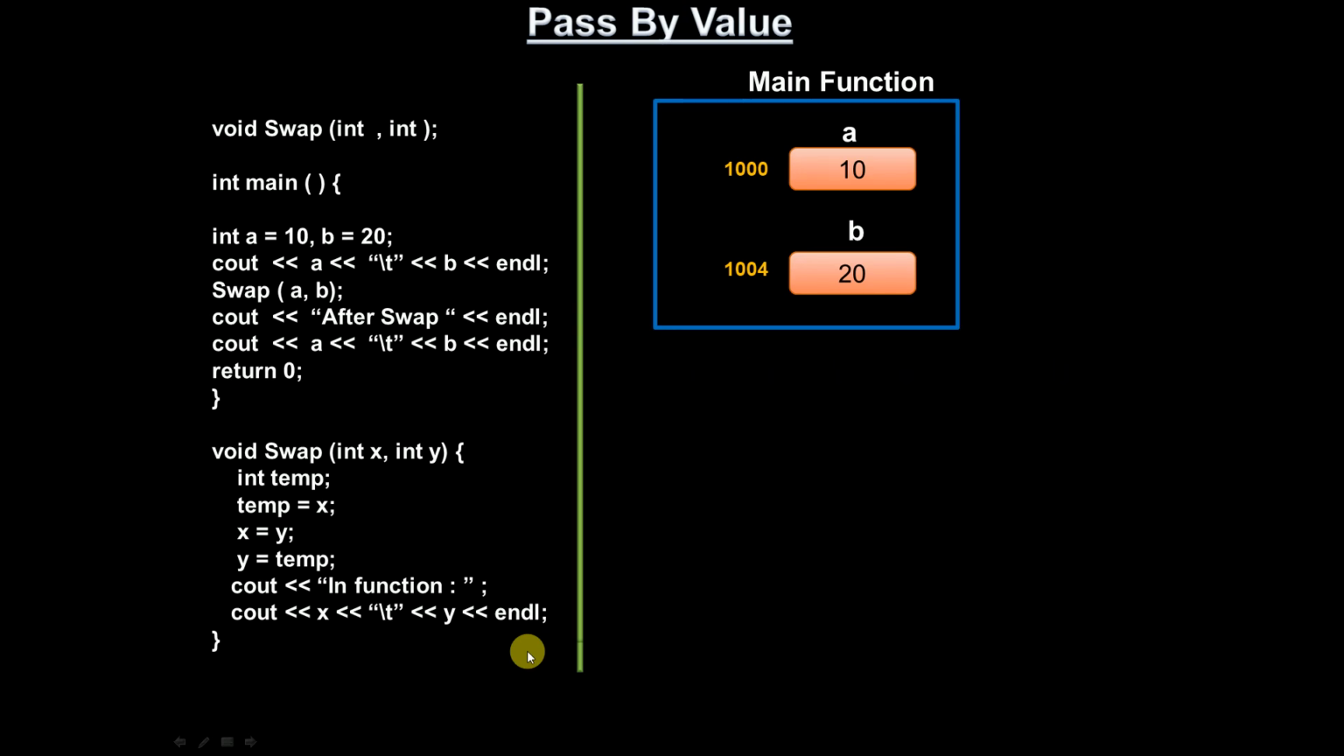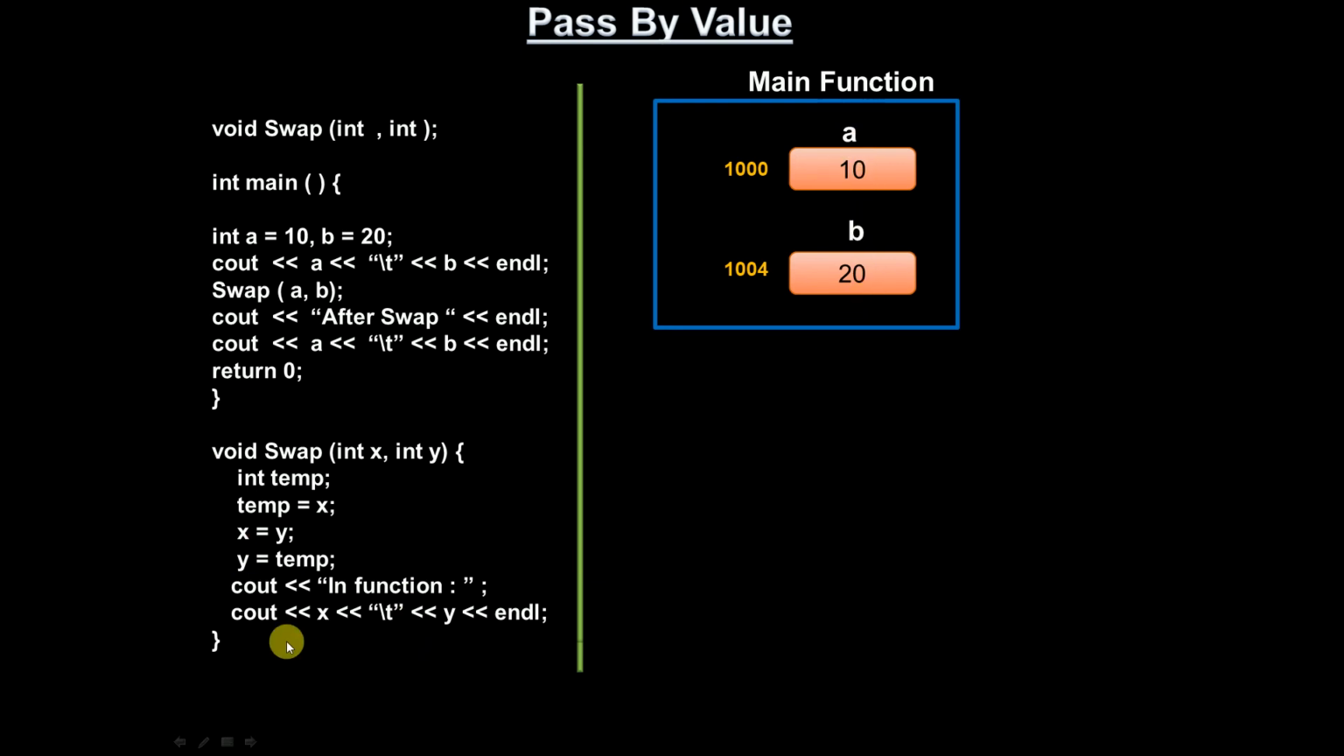Now if you see here, we are coming back after swap. Now we are printing cout after swap. Next we are printing cout a b. So what is the value of a? 10. What is the value of b? 20. Whatever modifications we have done in this swap function have not affected the variables present in the main function. So a and b values remain as they are, not modified.